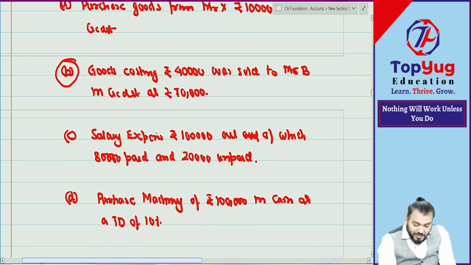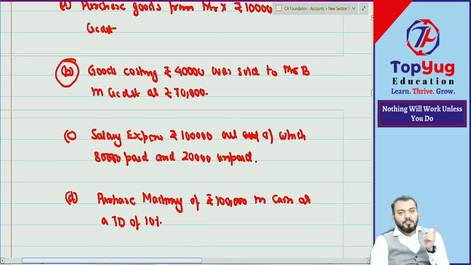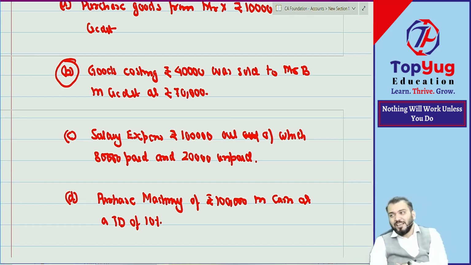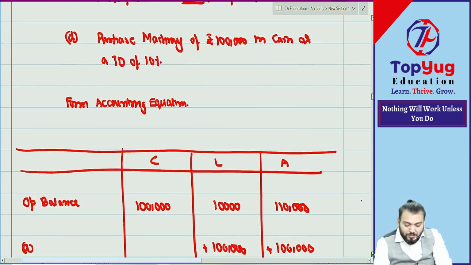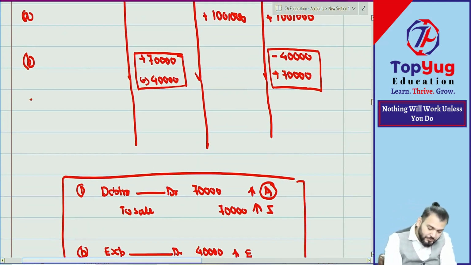Tell me, salary expense how much? 1 lakh. So expense will increase by 1 lakh. Out of which how much is paid? So 80,000 means cash will decrease and 20,000 is unpaid. Whatever is unpaid is payable in future. So 20,000, what will increase? Your liability will increase by 20,000.